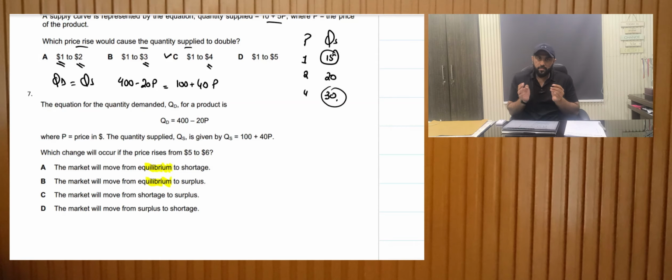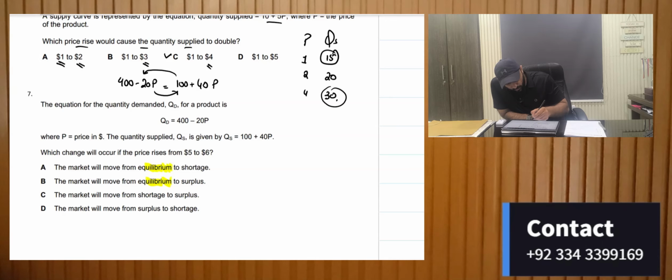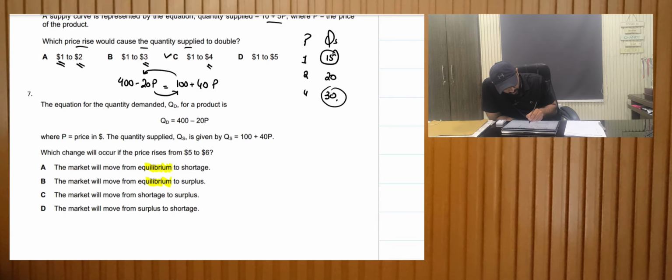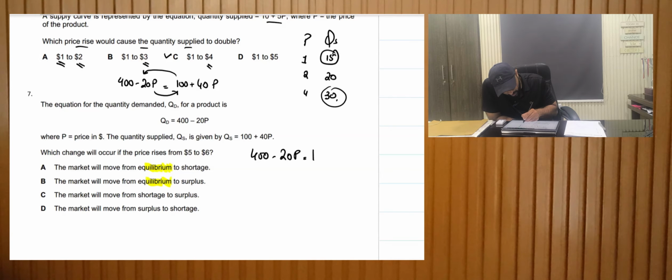Now if we solve the equation further, what are we going to get? The 100 would go there with a minus, and the 20p would go here with a plus. So the equation would be, I don't have space, I'll just use this place: 400 minus 20p is equal to 100 plus 40p.